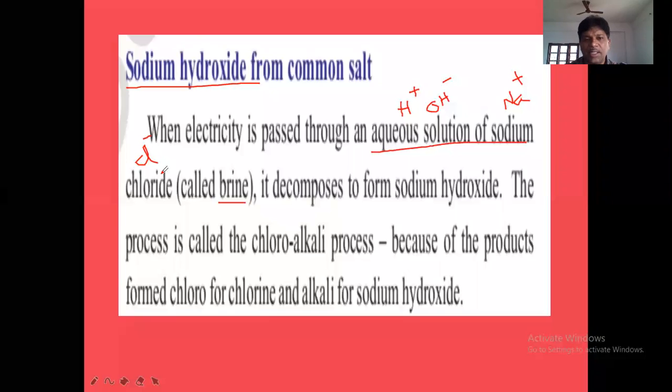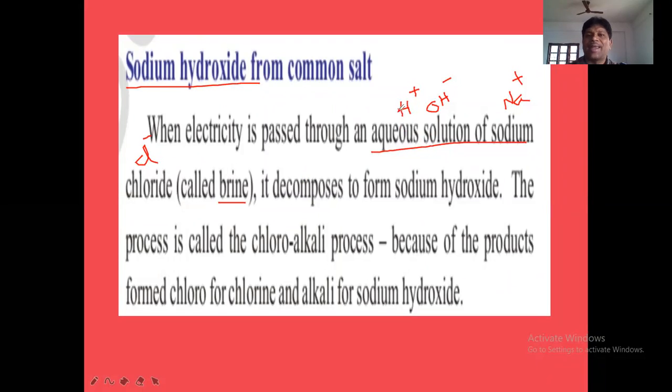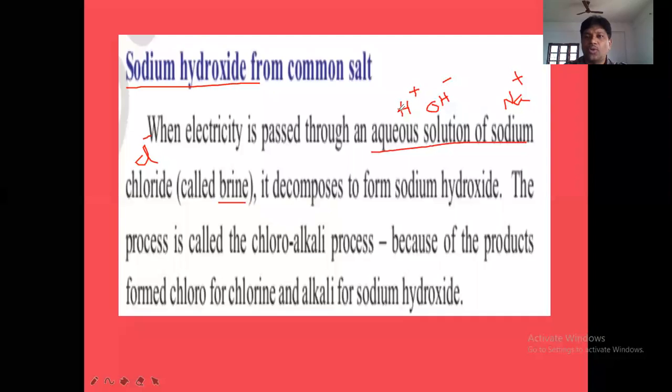Now what happens is that when we pass electricity, cations will go to the cathode in the electrolytic vessel. Anions will go to the anode.